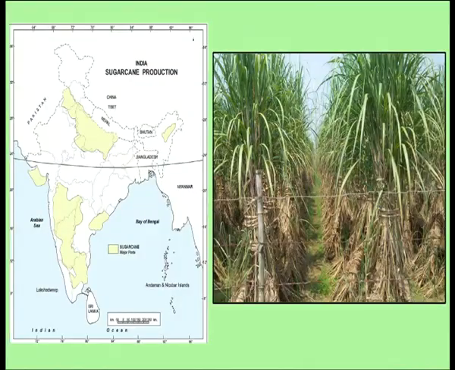Now, as you can see in the map, sugarcane is grown in some parts of northern India, UP, Uttarakhand, Haryana, Punjab, and in southern India also we have lots of places where sugarcane cultivation is done. This is a sugarcane crop. If you did not know, now you can make out that this is a sugarcane crop. And I think we all love sugar in different forms.